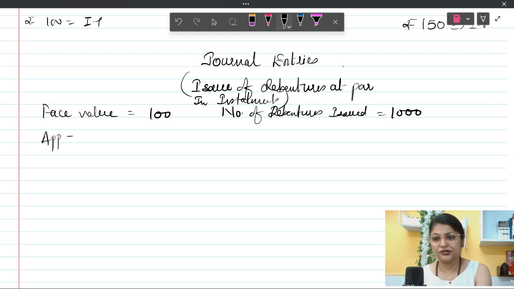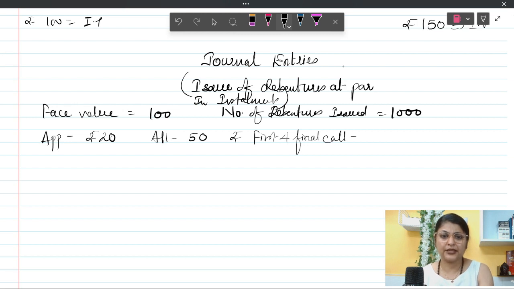The installments are application, allotment, first call and second call. What are these things? This is the bifurcation of this 100 rupees into various parts. Let's say 20 rupees on application. On allotment, company is asking 50 rupees. And on first and final call, company is asking for another 30 rupees. So like this, it becomes full 100 rupees.